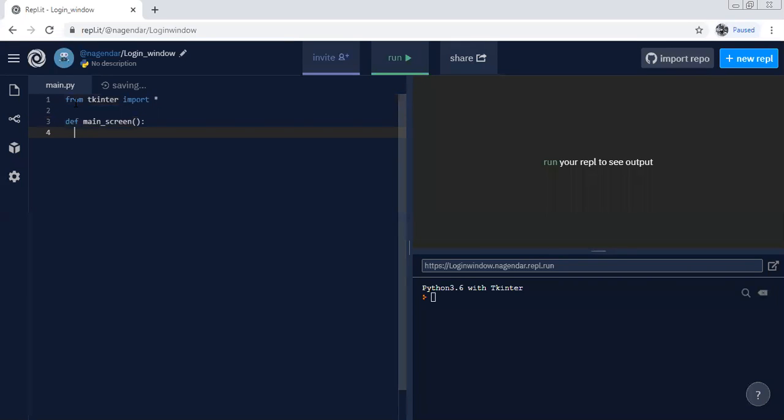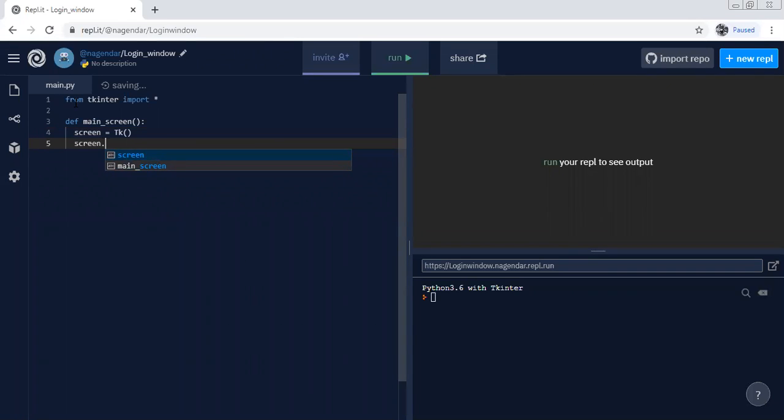Then we'll see what we do for each and every step. Actually, here screen is tk, and this is part of this one. Now the attributes of screen start from here. What attributes will be there for any window? Screen means window, right?